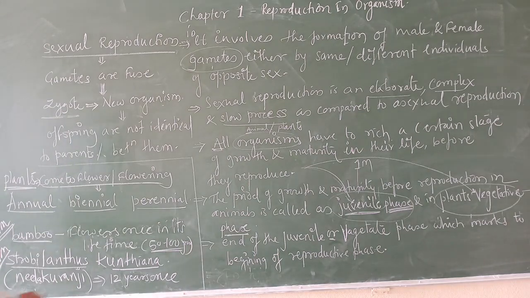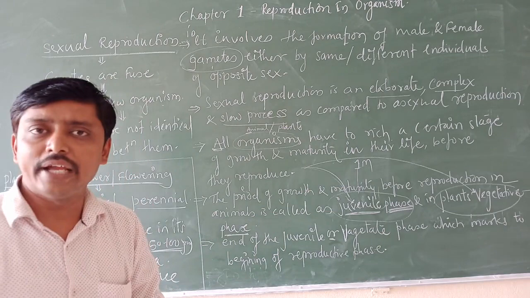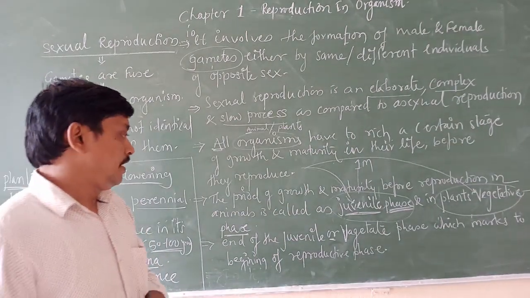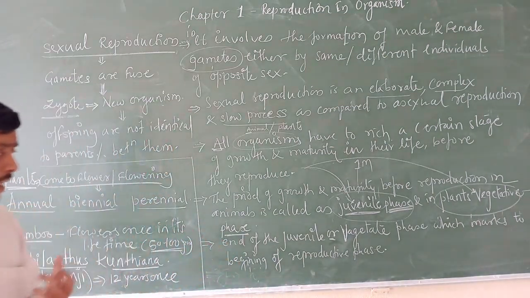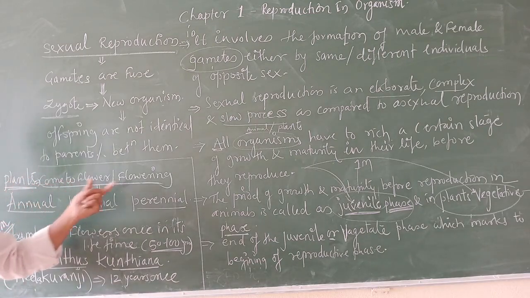And I told you after the juvenile phase and vegetative phase end, the reproductive phase starts. In plants, the beginning of the reproductive phase means that higher plants come to flower or start flowering.